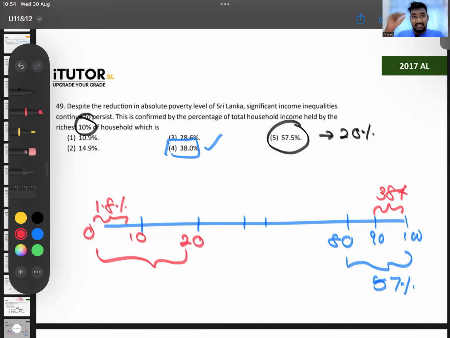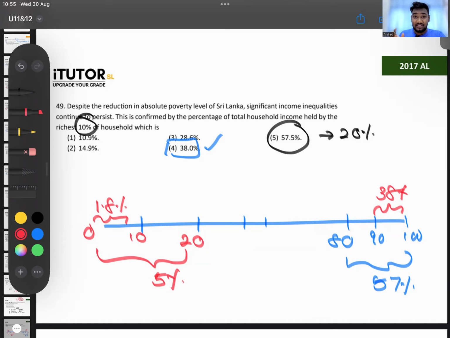Poorest 20%. At the first decile and the second decile, you should get the number. First decile is 0 to 10. I remember that tute that I had. Poorest 10%. Second decile is the 10 to 20th person. At the two percentages, you should get the bottom 20. 5%, so poorest 20% is getting only around 5% of the income. See, in Sri Lanka, the richest 20% are getting 57% of the total income. Poorest 20% are getting only 5% of the total income. So look at the income disparity. Richest 20%, 57%. Poorest 20% are getting only 5% of the income.